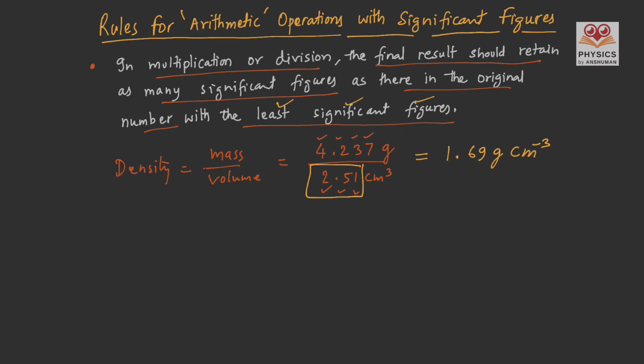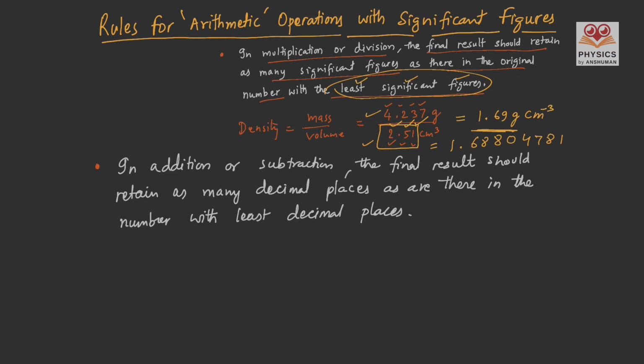Though if we divide 4.237 by 2.51, you can use your calculator, the result is something like 1.68804781. But we will stick with the number of significant figures from the original number having the least significant figures, and that is 2.51. In this, there are only 3 significant figures, so our answer should also have only 3 significant figures.